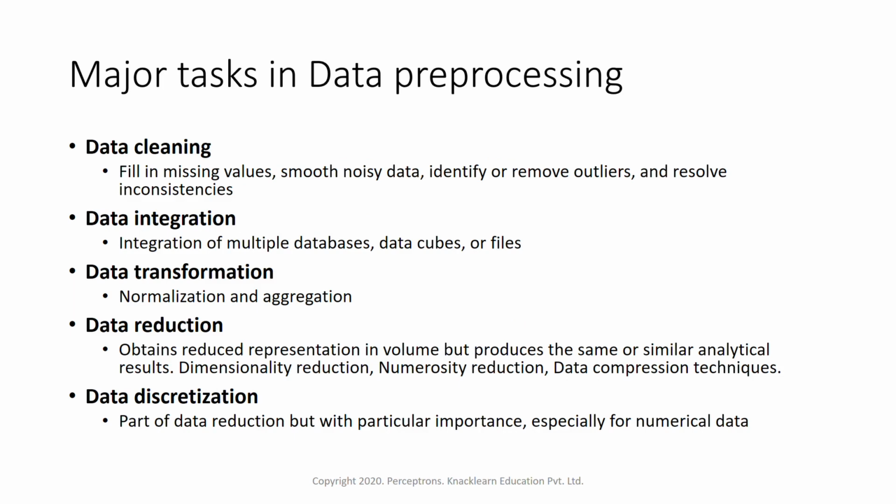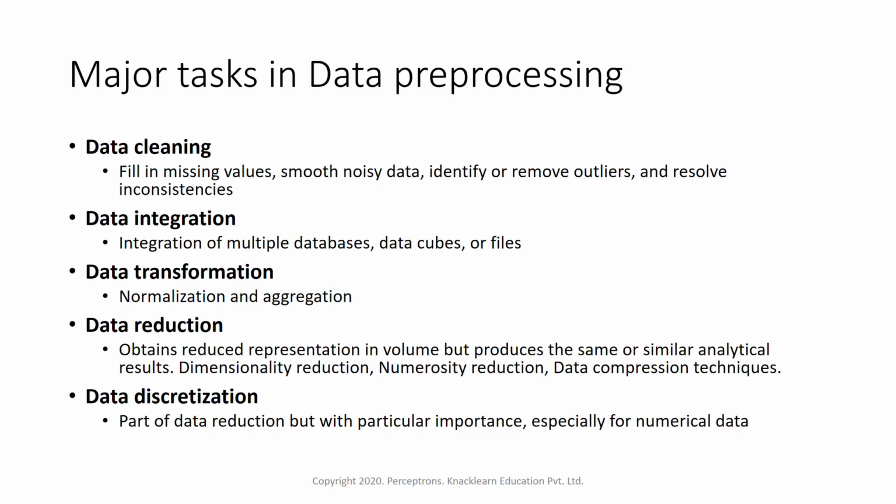So what are the major tasks in data pre-processing? A few of the major tasks are data cleaning, data integration, data transformation, data reduction, and data discretization. Now data cleaning is filling in missing values, smoothing noisy data, identifying or removing outliers, and resolving inconsistency within the data. All that comes under the data cleaning process. Initially when we get data, it might have some missing values within it. We have to fill up those values by using certain strategies. We'll be looking into what those strategies are.